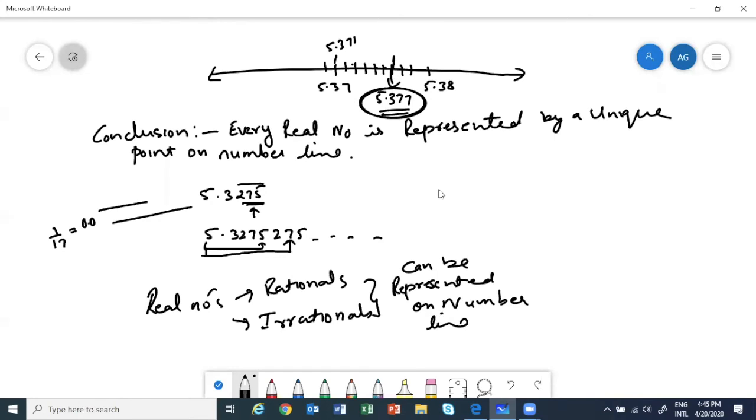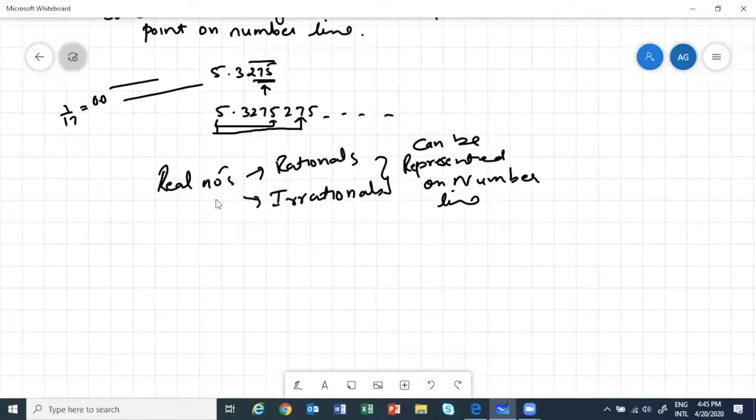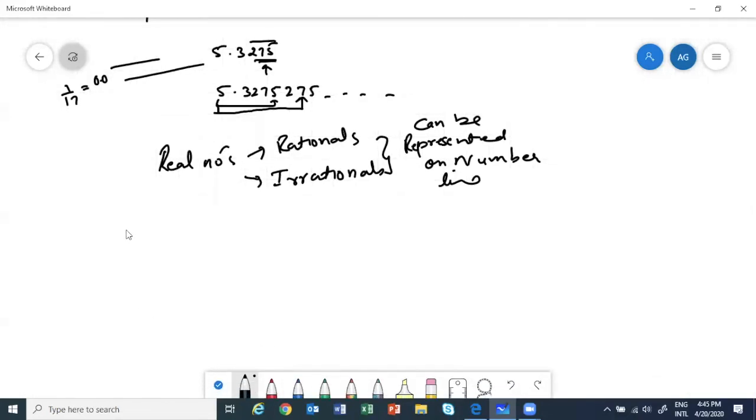Because for the first time you people are doing real numbers. Okay. So I want all of you to do exercise 1.4. In that we have 2 questions. Do all of you have the book or not? In case you don't have the book, you have to do exercise 1.4.